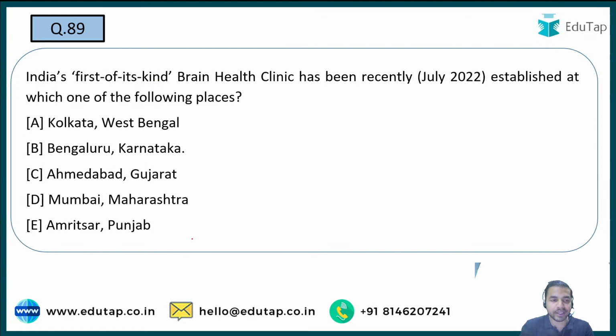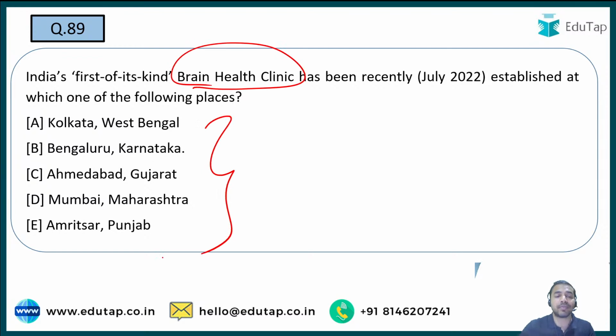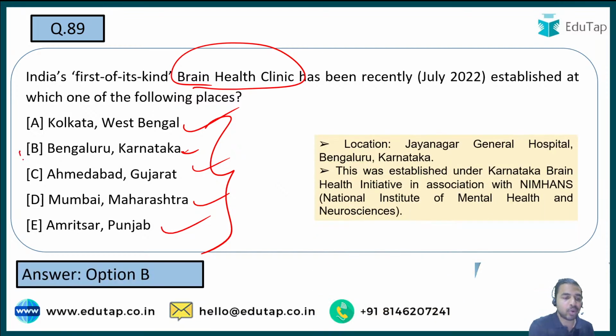Now tell me that India's first of its kind brain health clinic, इसमें से कौन सी places पर वो particular clinic को establish किया गया है? Is it Kolkata, West Bengal? Is it Bengaluru, Karnataka, Ahmedabad, Gujarat, Mumbai, Maharashtra और अमृतसर, पंजाब? Quickly tell me in the comment section. India का पहला first of its kind brain health clinic, and guys, it has been established at Bengaluru, Karnataka. This is the right answer to this question number 89. Very well done, guys. All of you have answered the question correctly.